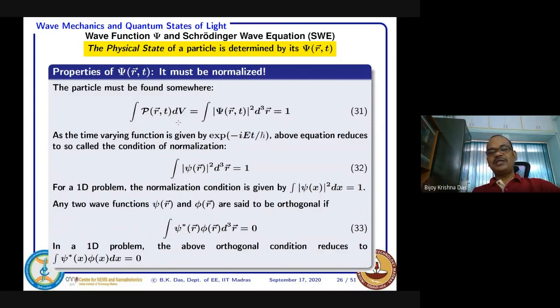That means there is a 100% chance that you will find the particle.